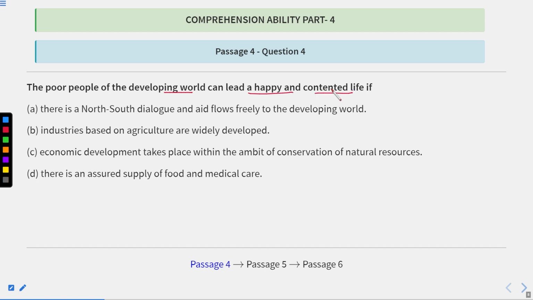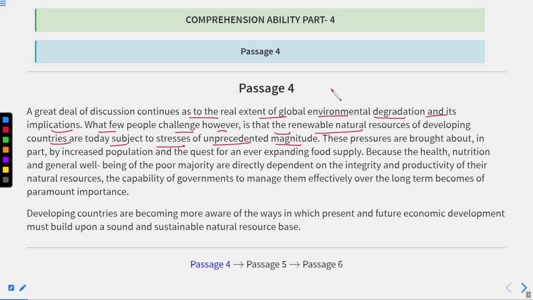Let us get back to the passage so that we can analyze the answer to this question. We were talking about the poor people of the developing countries. Developing countries are becoming more aware of the ways in which present and future economic development must be built upon a sound and sustainable natural resource base.